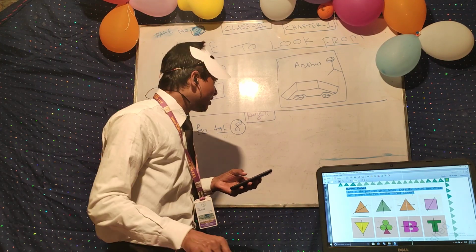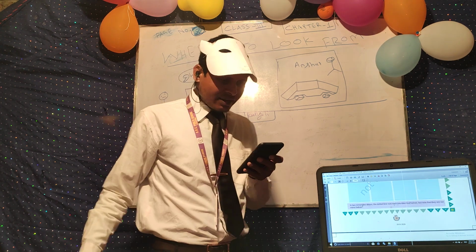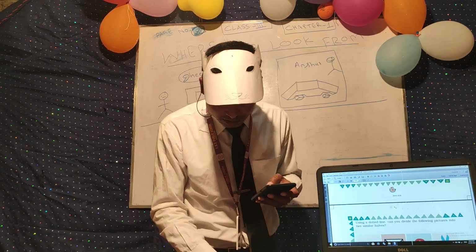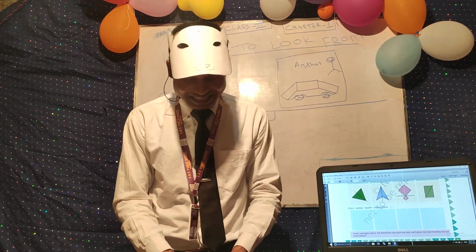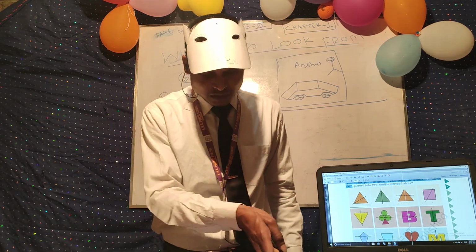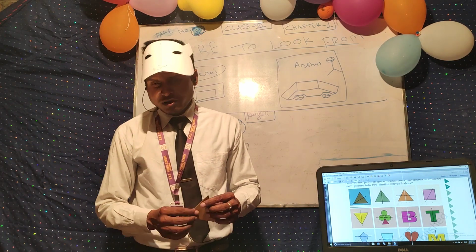Now come to page number 9, mirror halves, and I have already discussed this with you. Suppose the figure is a triangle. Can we divide it into two equal halves or not?